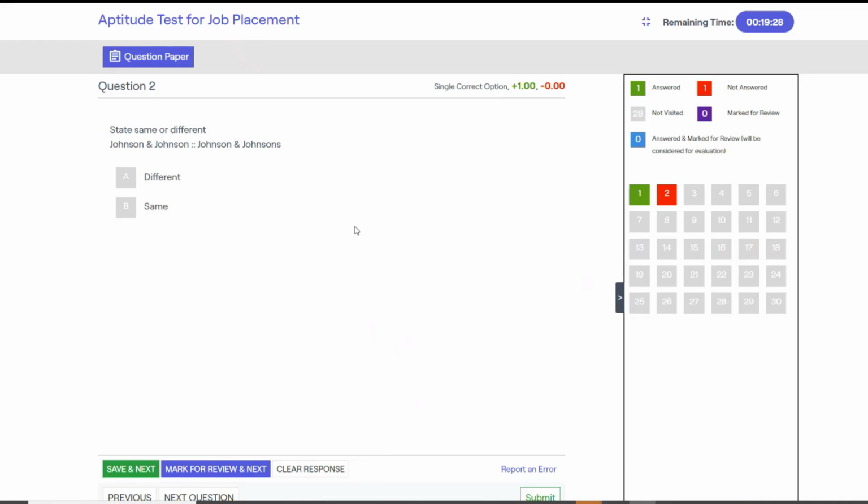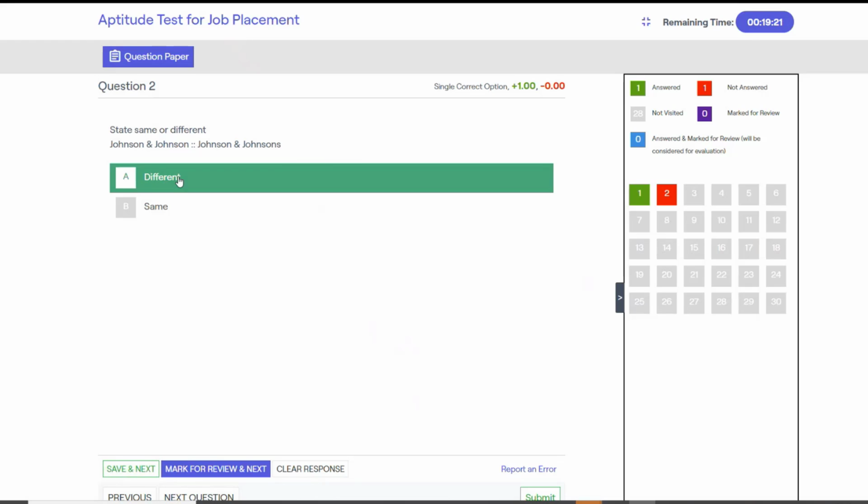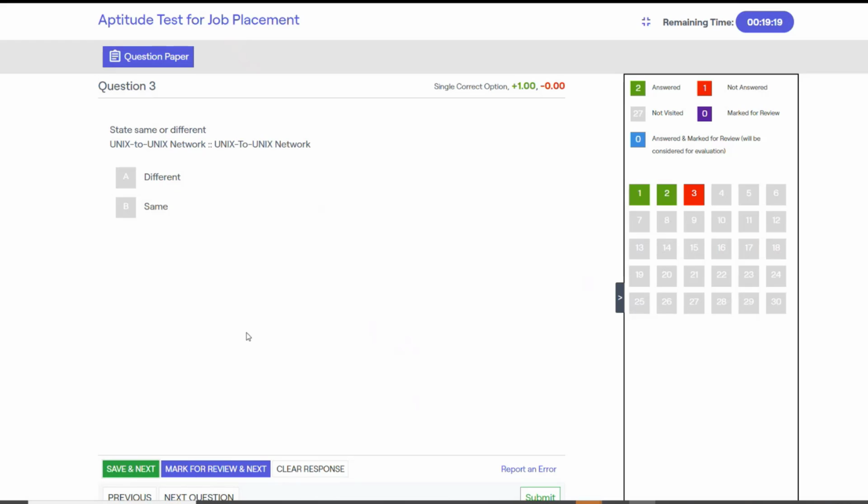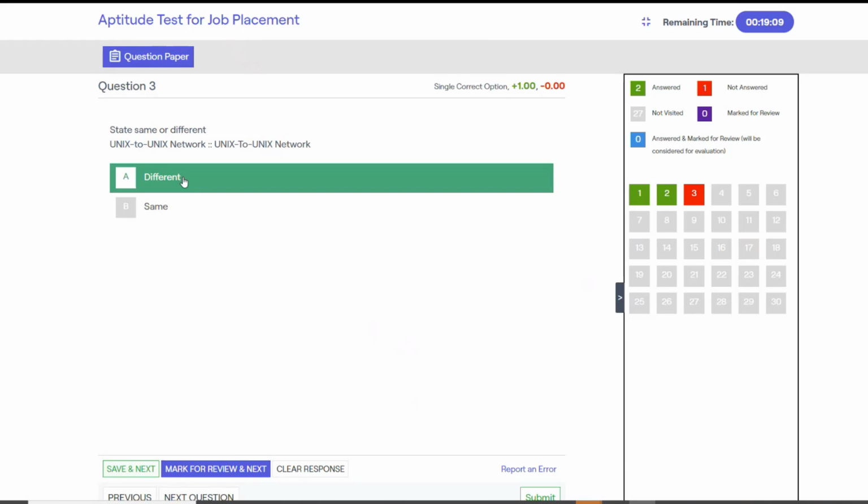Next, you'd need to figure out if the two terms given are same or different. Here we can see an extra letter S at the end, so they are different. Next, we have a similar question. The letter T is capitalized on the right side, so they are different.